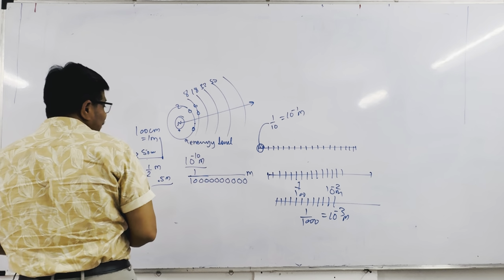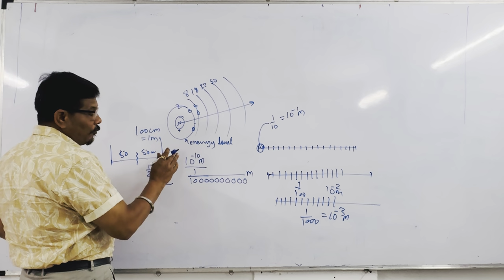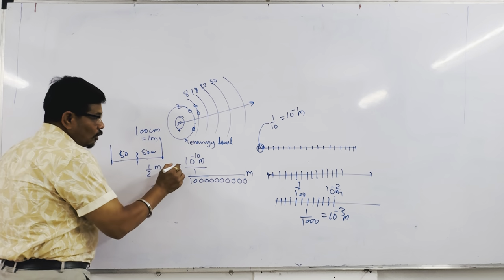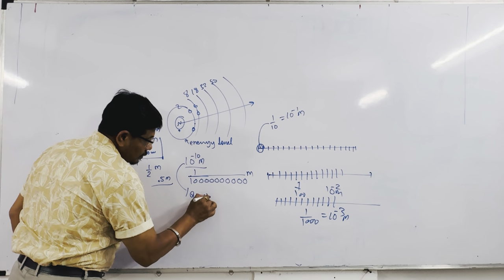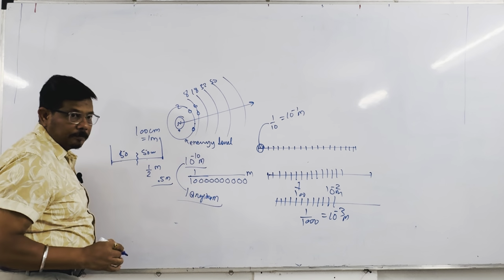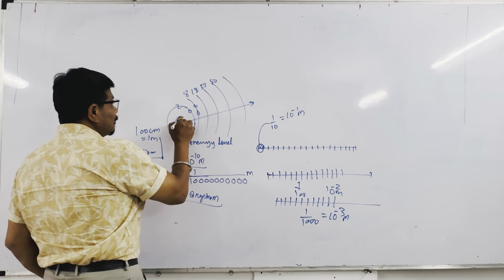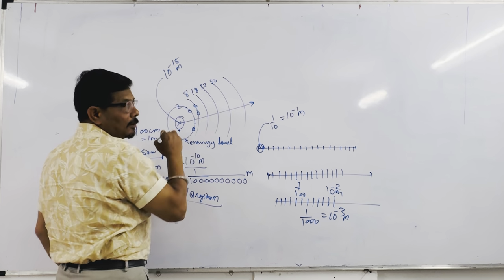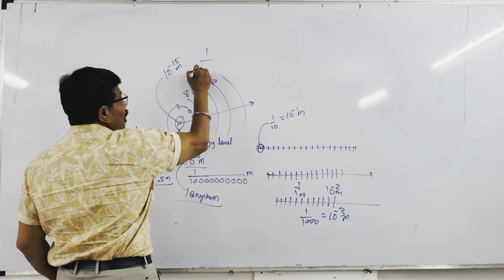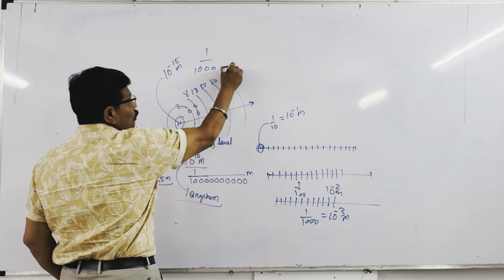So the size of the atom is 1 angstrom. And the size of the nucleus is 10 raised to the power minus 15 meter, which means 1 upon 1 followed by 15 zeros.